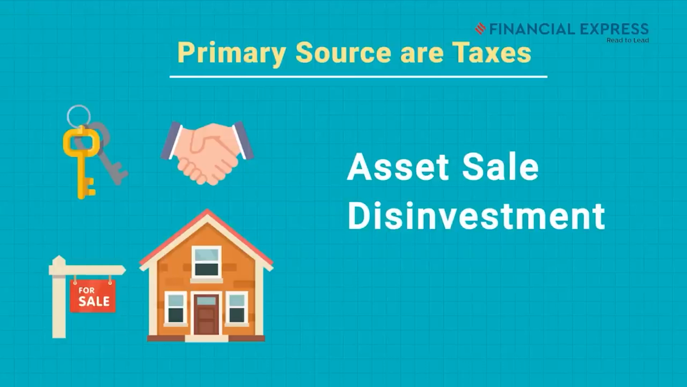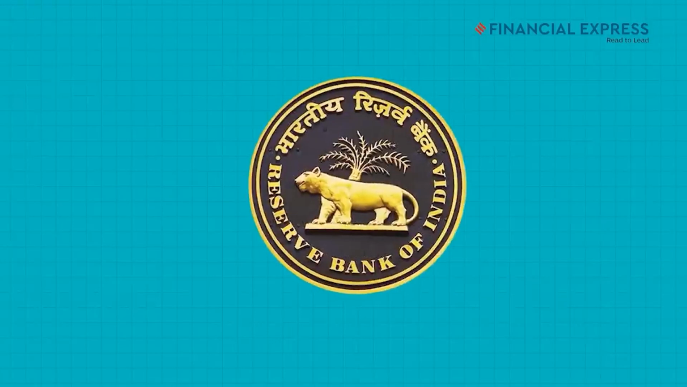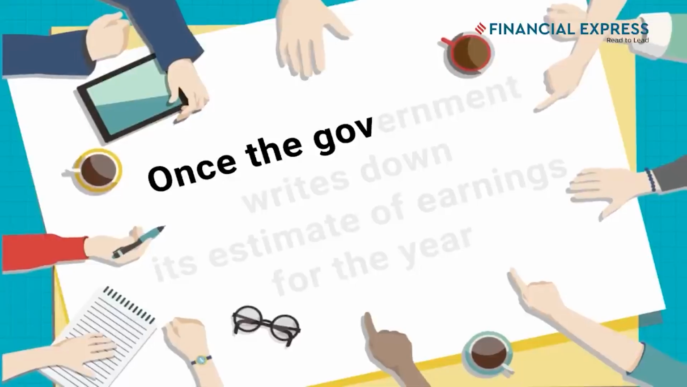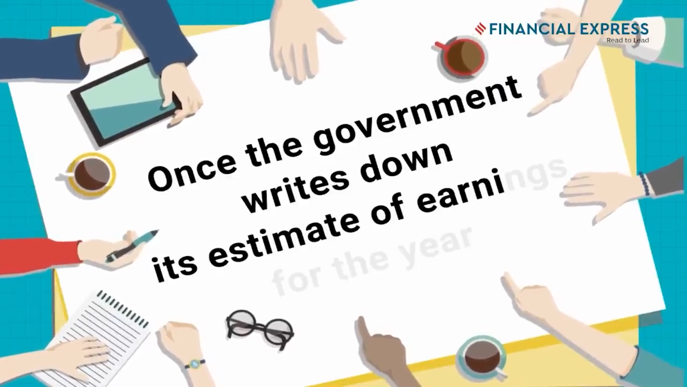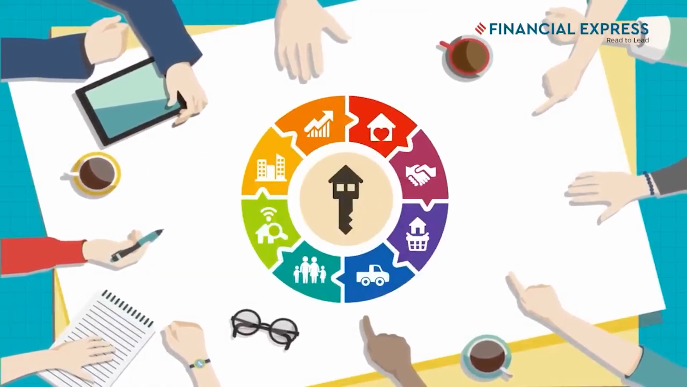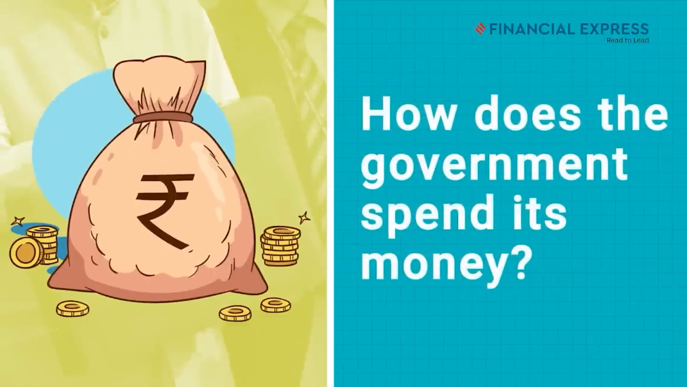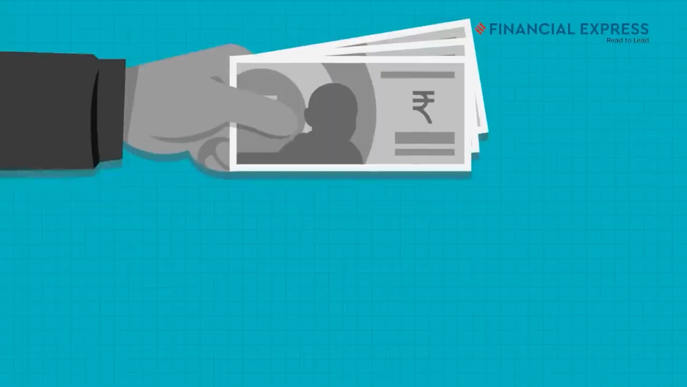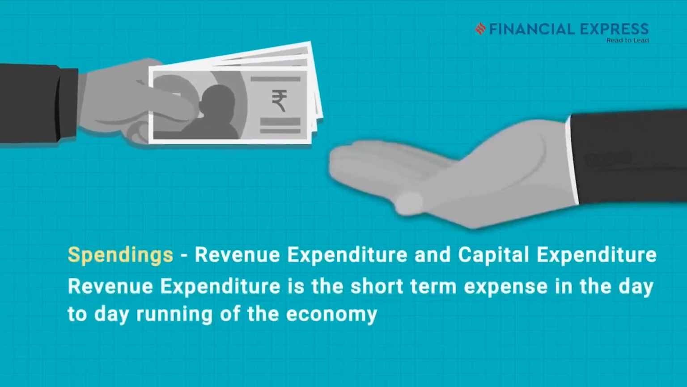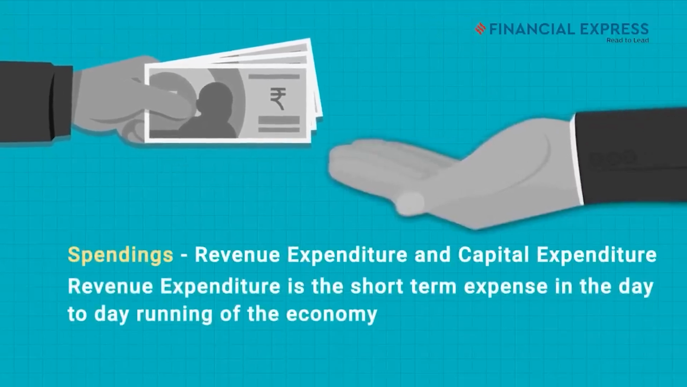Asset sale or disinvestment is one way for the government to earn money. The other way is dividend from RBI and dividends from public sector. Once the government writes down its estimate of earnings for the year, it starts to decide where it will spend. All the government spendings have been categorized as revenue expenditure and capital expenditure.